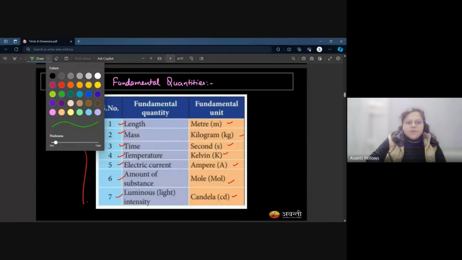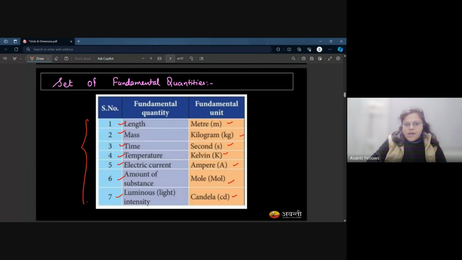Let me write the dimensions over here. The dimension of length is L within square brackets, M within square brackets for mass, and similarly for the others. Is it fine?